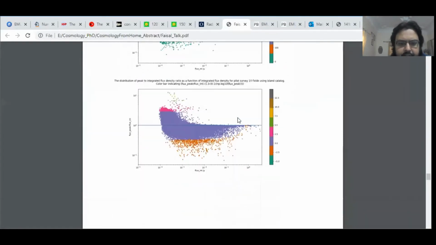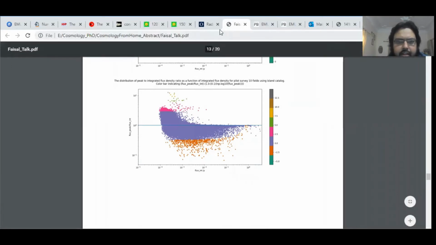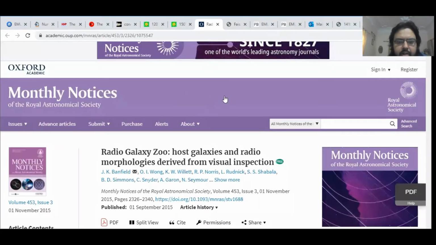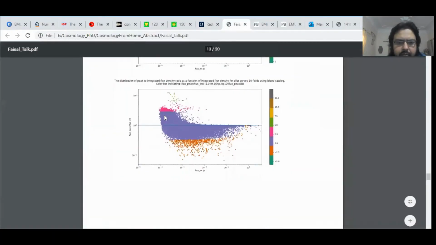And then in the island catalogs, we have a slight bump at lower flux ranges, maybe due to the way clustering and source counting work in the island catalogs. There's some effect, but overall, using the criteria given in the Radio Galaxy Zoo paper, we still have it in a very tolerable range, if you are using this criteria, where the flux peak to flux integral ratio should be lower than this factor.